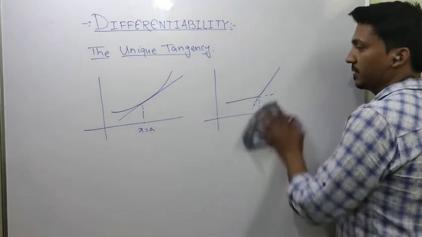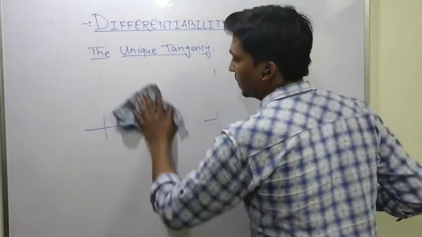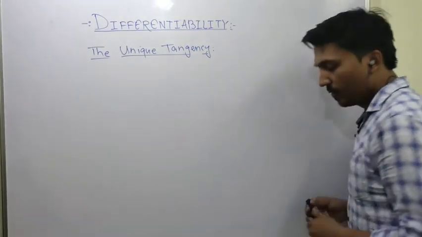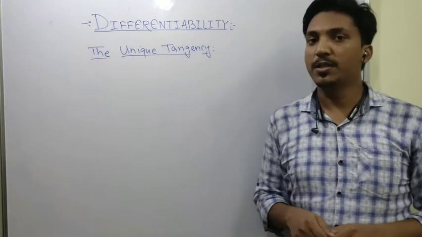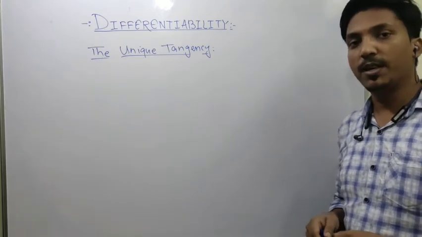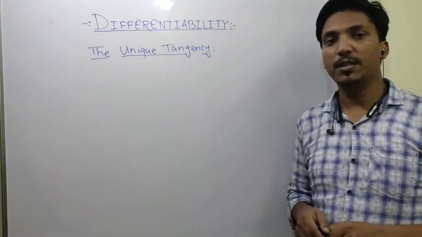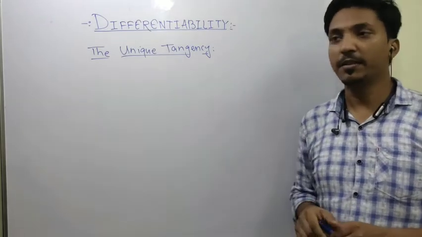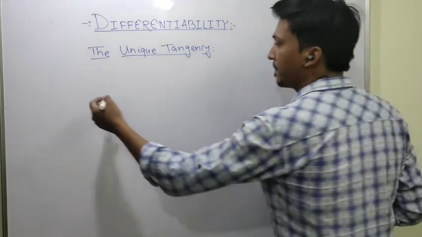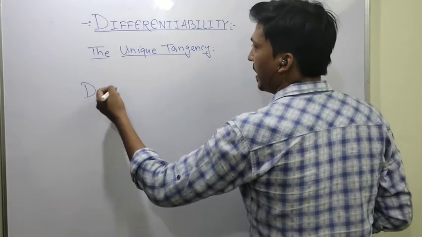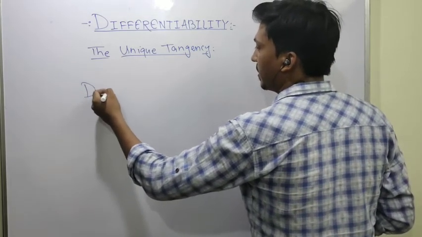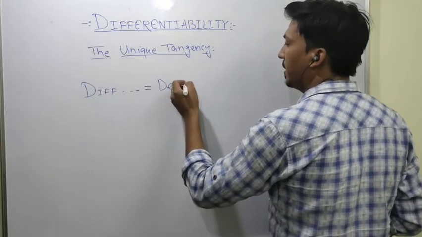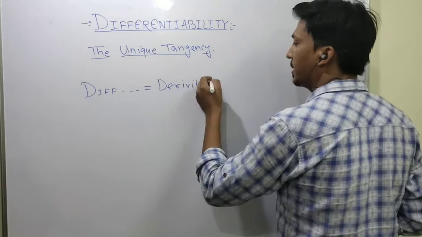So we are going to study differentiability. A function is said to be differentiable if it has a unique tangent at every point. Another name for differentiability is also derivability.